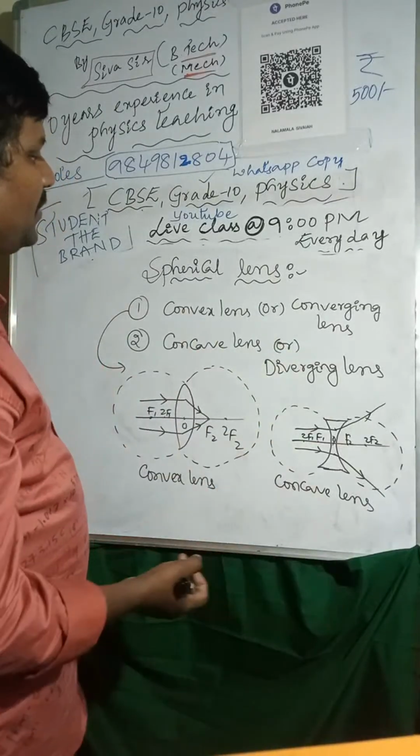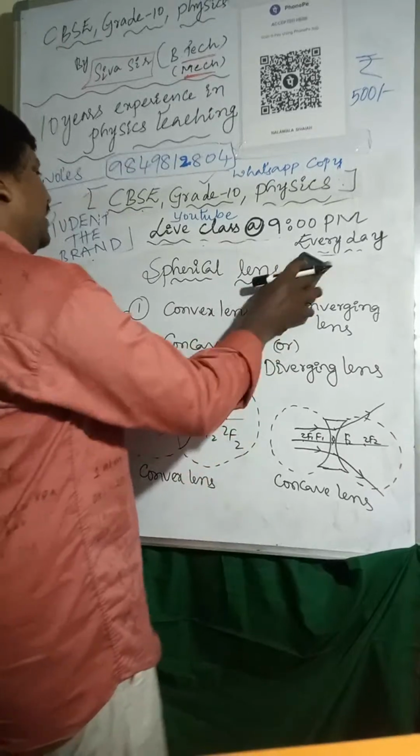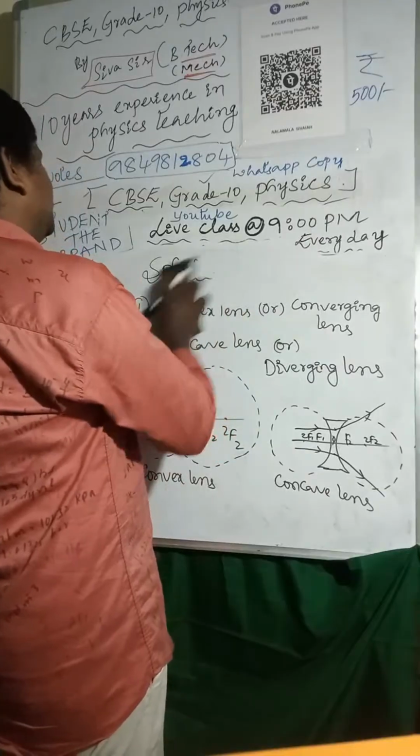So next we will discuss ray rules. I'll explain the ray rules of the convex lens.